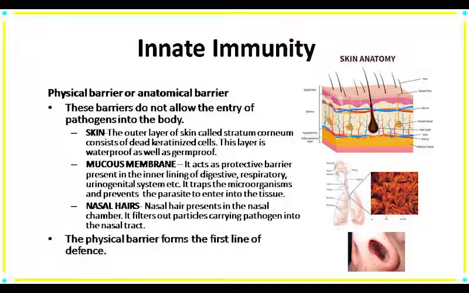Next one is our nasal hairs. As we know, nasal hairs are present in the nasal chamber. They also trap the dust particles carrying the pathogen. So, the total physical barrier is known as the first line of defense. Here, the first line of defense represents the disease causing agent's first encounter with the first barrier.